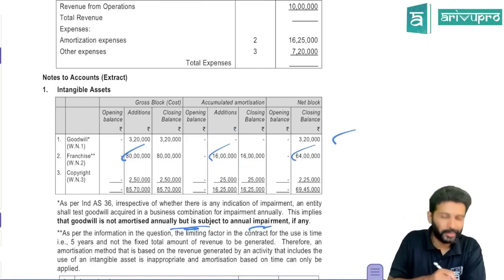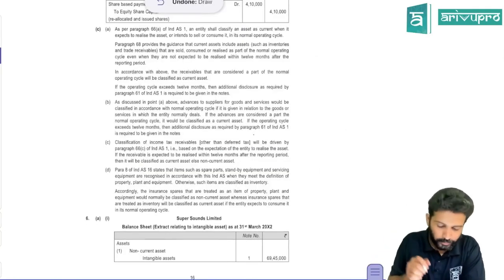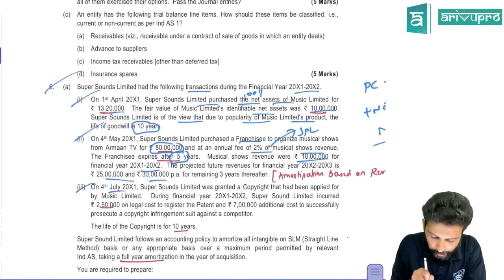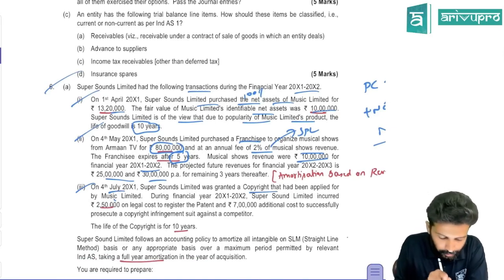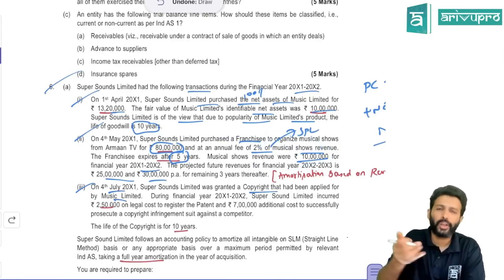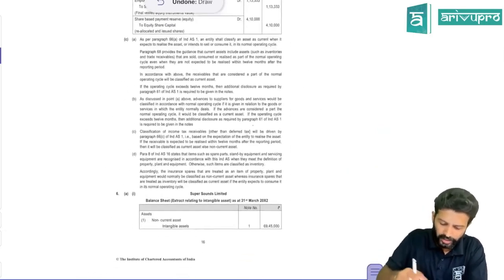Okay, and this amortization expenditure will be transferred off to P&L account. Next is what? On 4th July, Super Sounds, same company, they granted a copyright that had been applied by a music company. In fact, one more thing, first year revenue is 10 lakh, no? 10 lakh at 20% is how much? 20,000. That will be transferred off to expenditure.